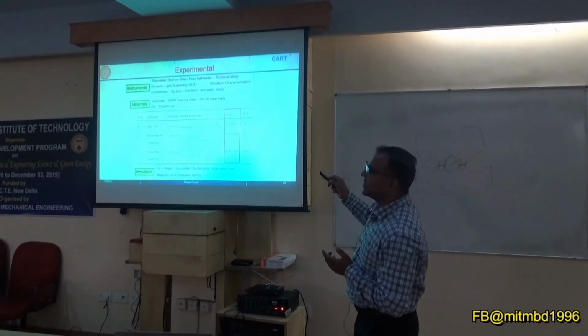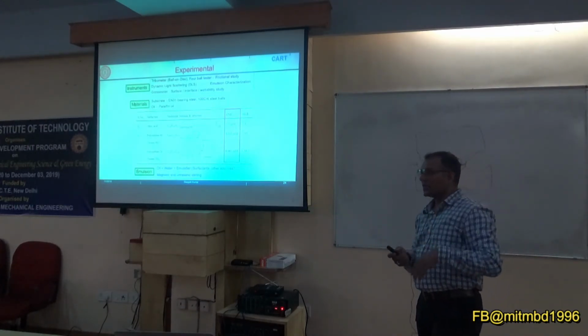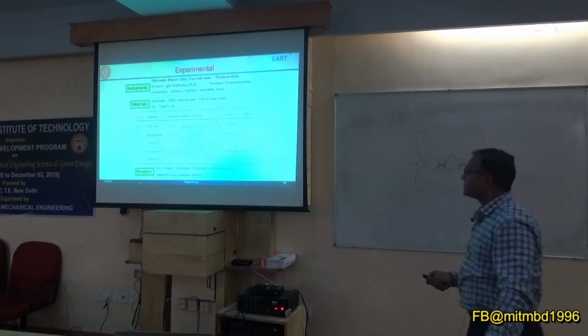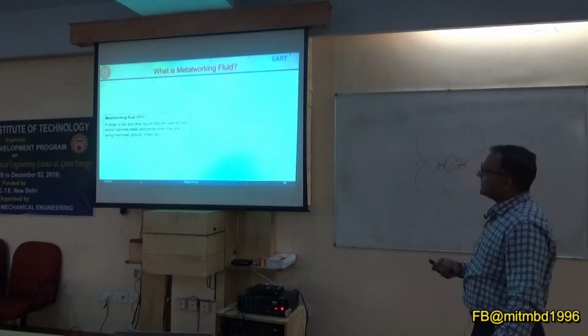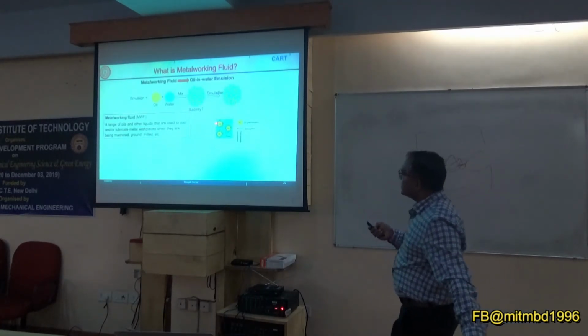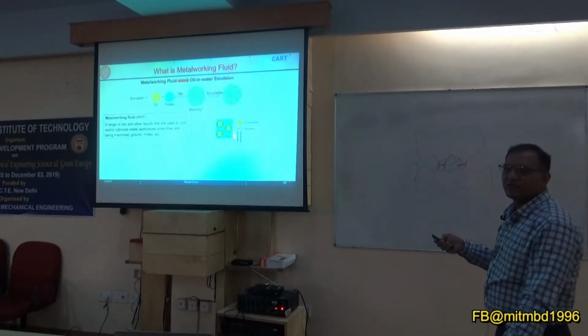And why do we call it critical micelle concentration? And what is a micelle? Micelle is something we were talking about. This is the structure, where oil is inside this system.